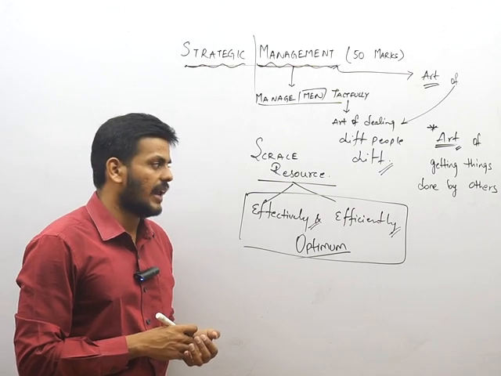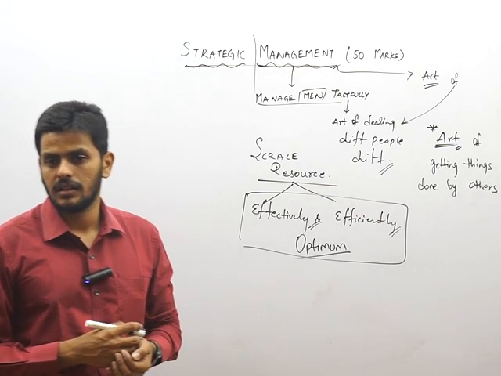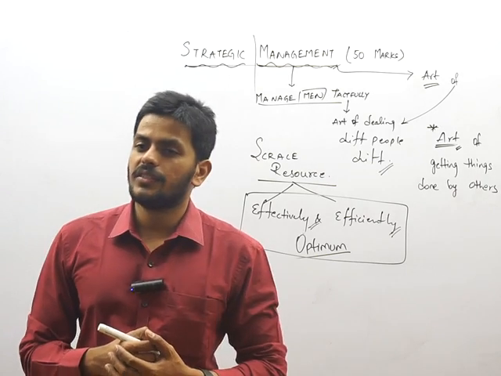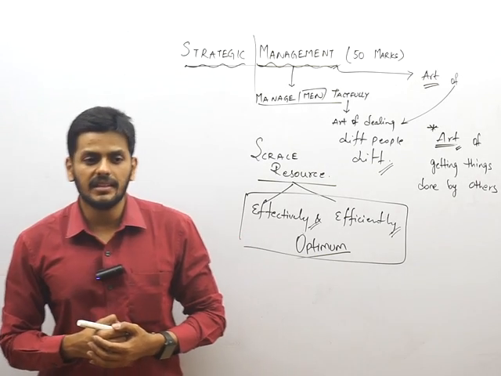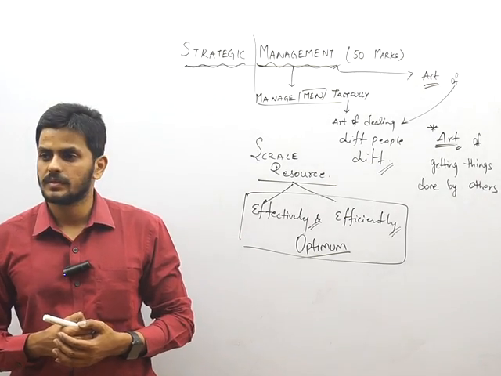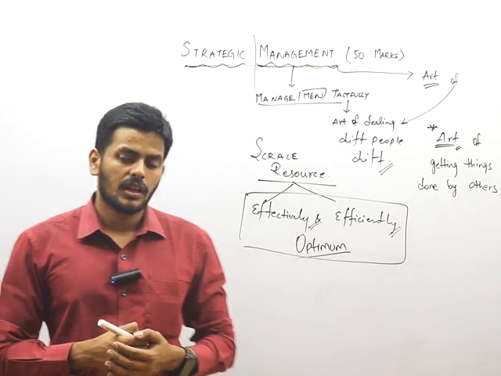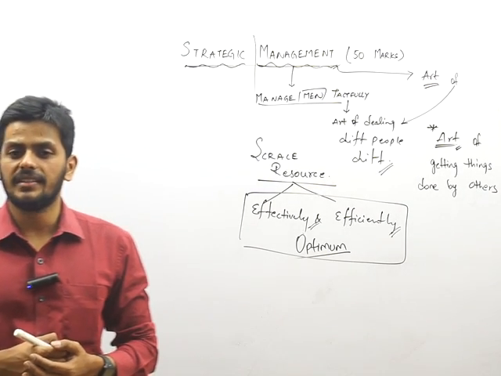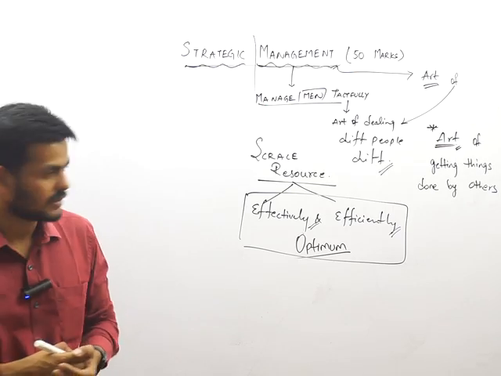Management is the art of getting things done by others.